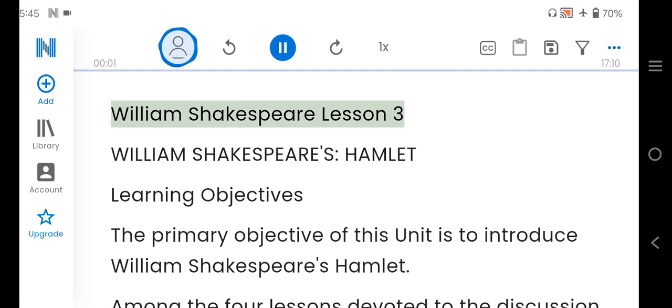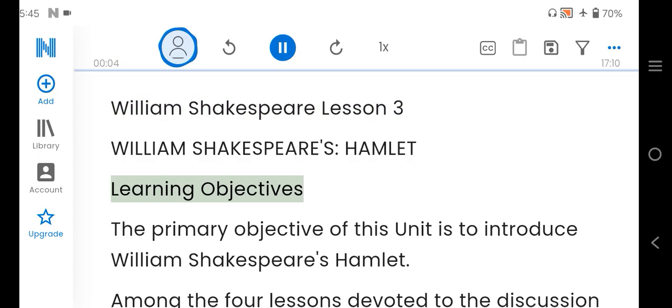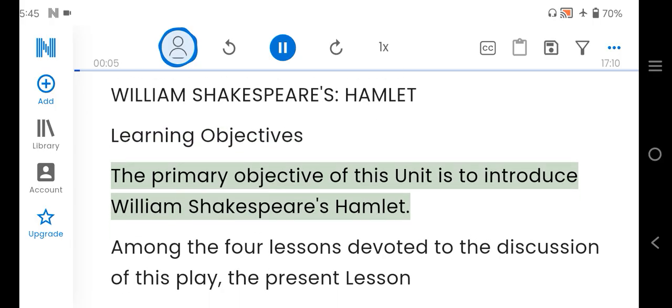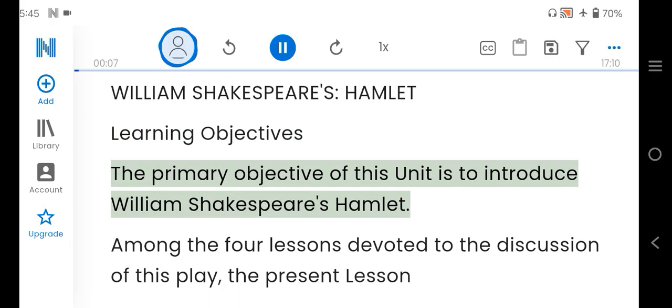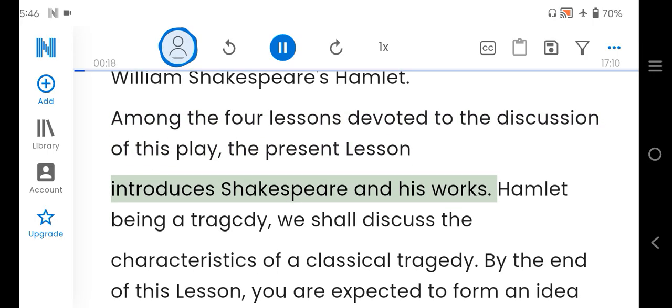William Shakespeare Lesson 3. William Shakespeare's Hamlet. Learning objectives. The primary objective of this unit is to introduce William Shakespeare's Hamlet. Among the 4 lessons devoted to the discussion of this play, the present lesson introduces Shakespeare and his works.